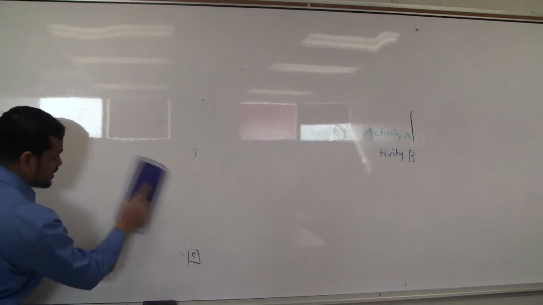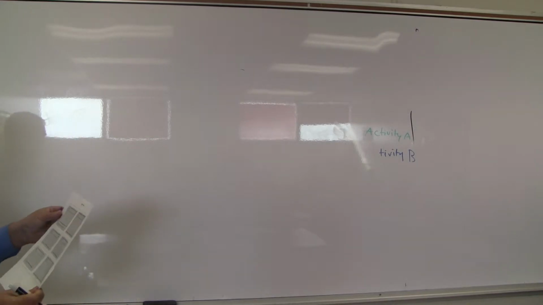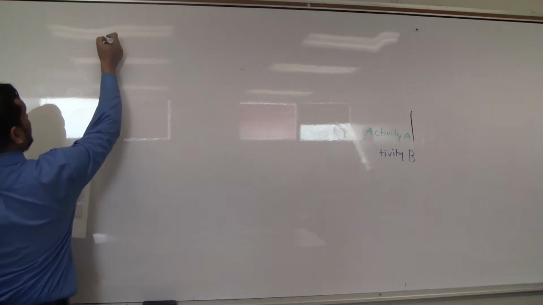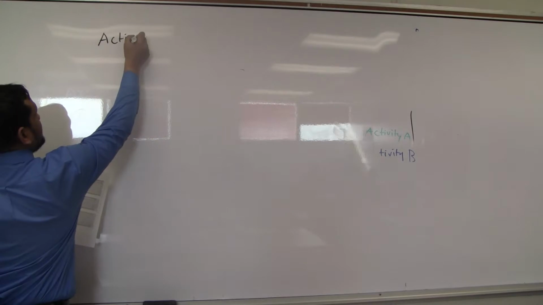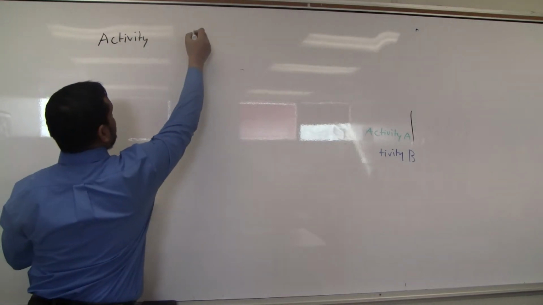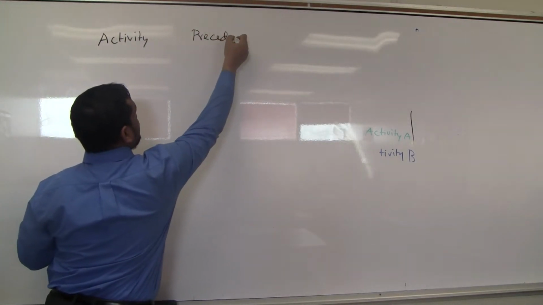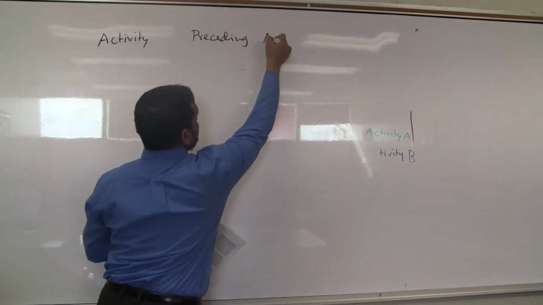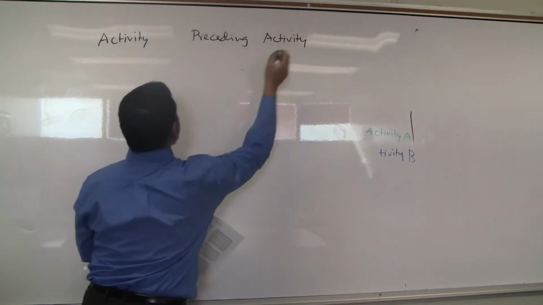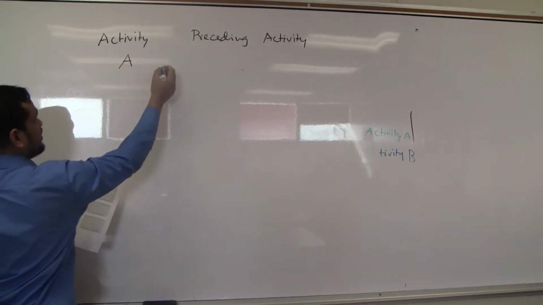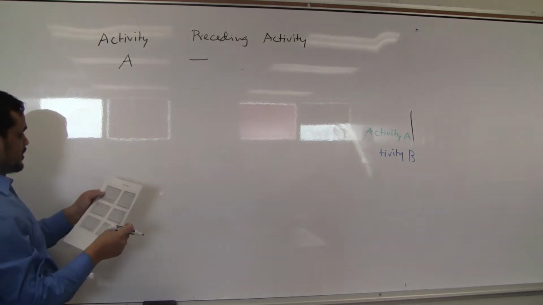Okay, no time to waste. So I was thinking that if I solve more problems, it is easier for you. So you start this one, first one. First one is activity, then preceding activity. Say first activity A, it is following nobody.